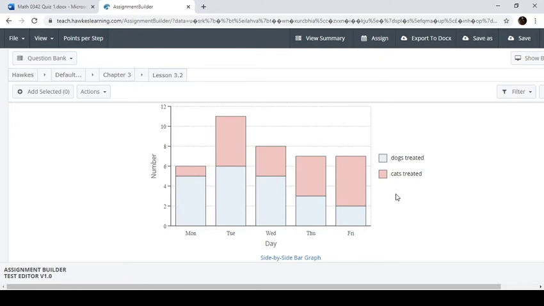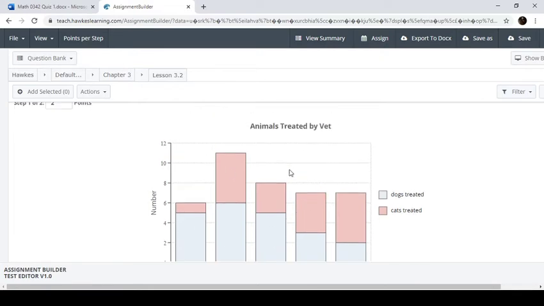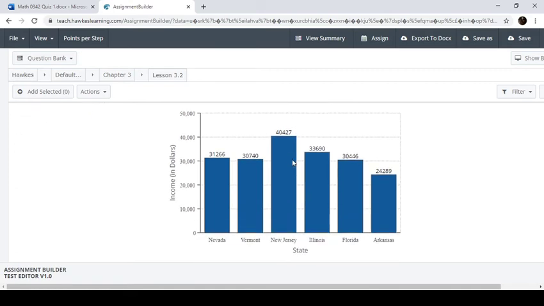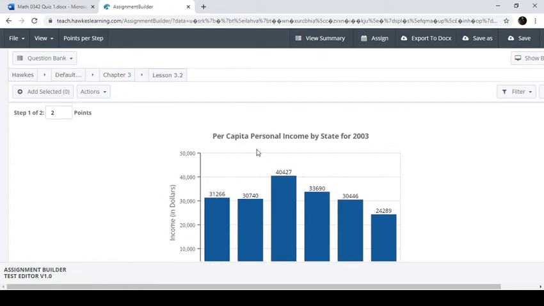Okay? So, this is a graph I don't really like. I'll show you one that I do. So, here is the per capita income for several states. And I like this title a lot better. This says per capita personal income by state for 2003.